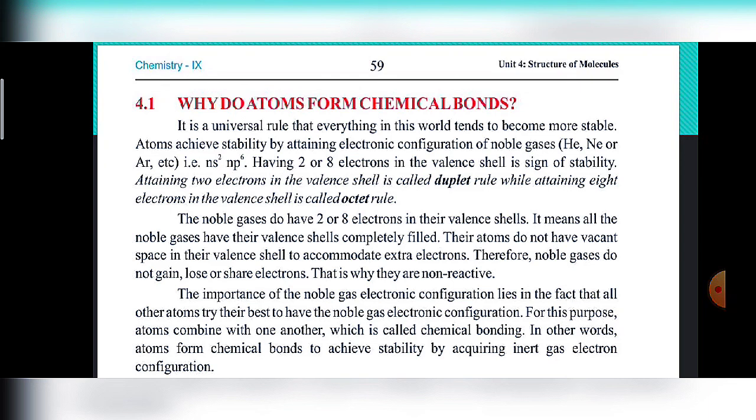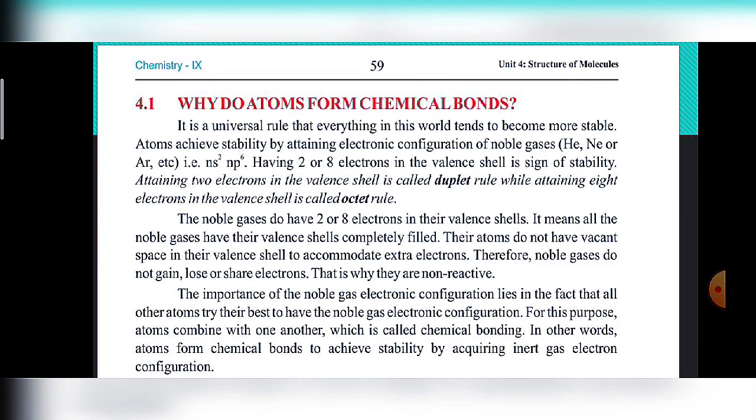The second paragraph, you can add a short question here. Why are noble gases not reactive? The noble gases have 2 or 8 electrons in their valence shell. It means all the noble gases have their valence shells completely filled. Their atoms do not have vacant space in their valence shell to accommodate extra electrons. Therefore noble gases do not gain, lose, or share electrons. That's why they are non-reactive.